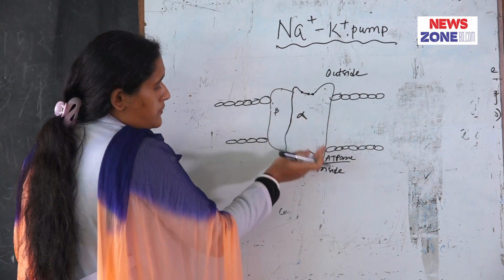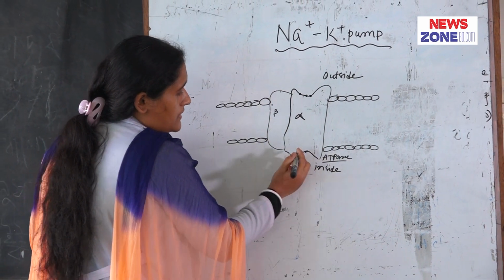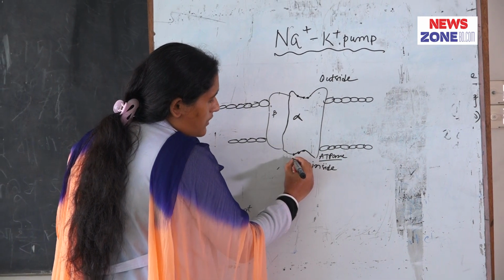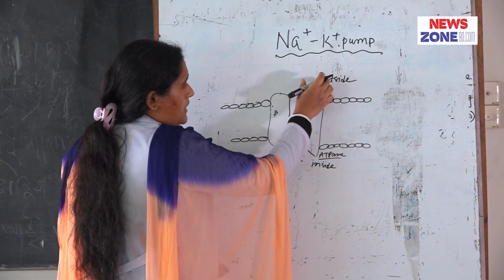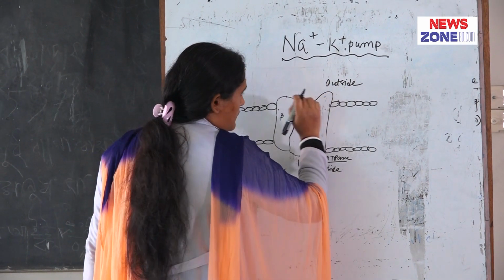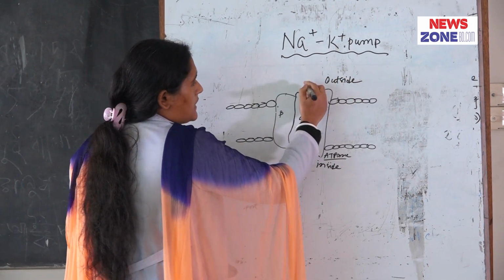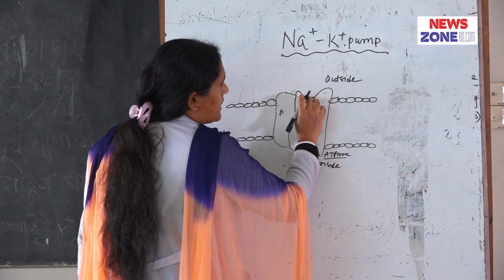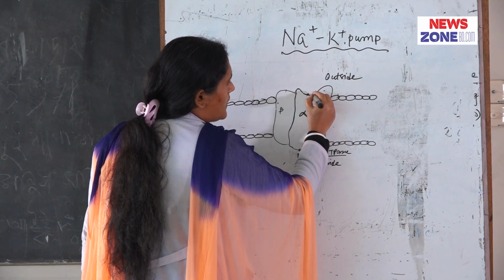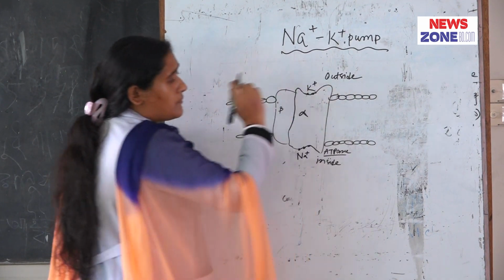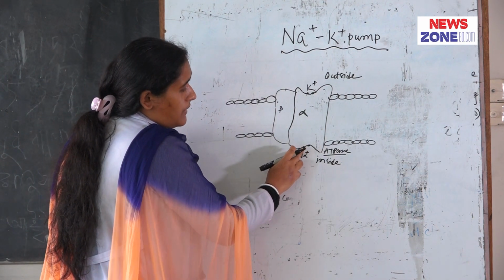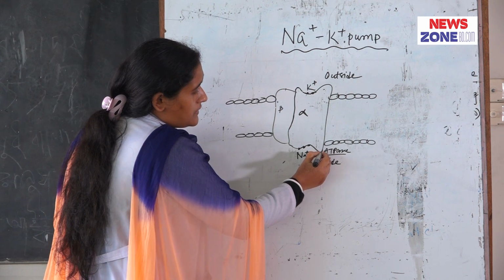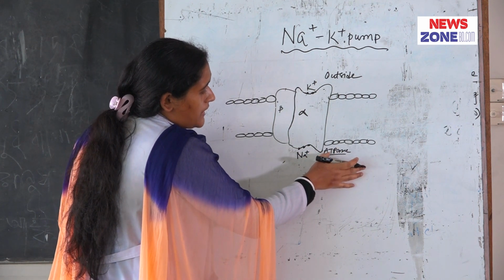The alpha globular protein has 3 receptor sites intracellularly for binding of sodium, and outside of the cell it has 2 receptor sites for binding of potassium, and inside of the sodium binding site there is the ATPase enzyme.